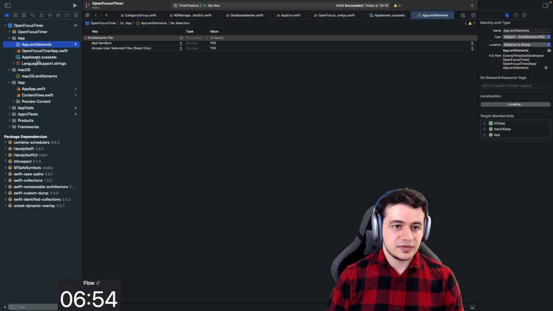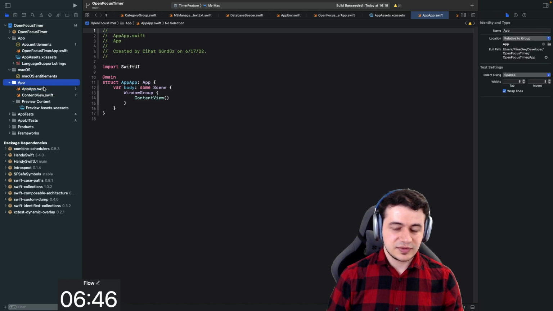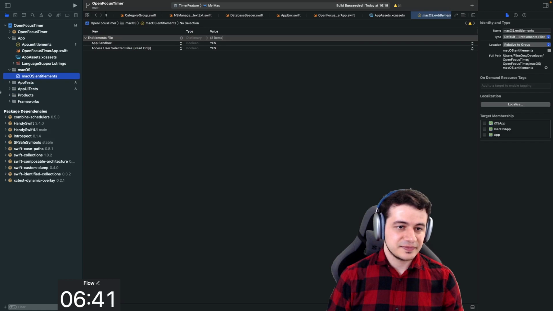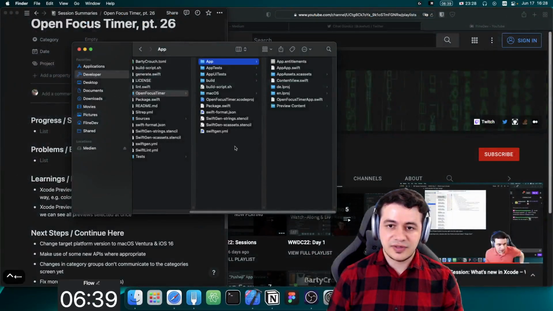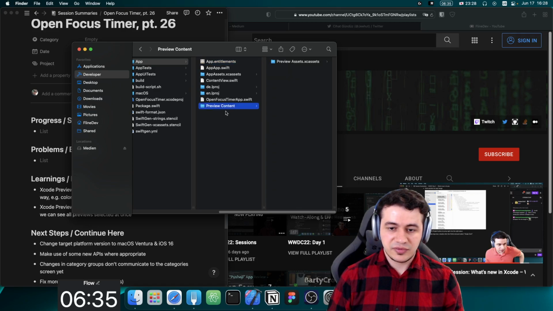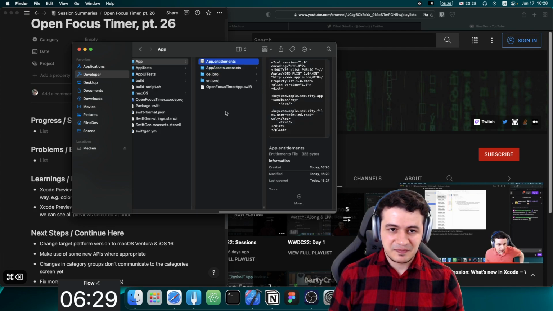All right, this doesn't need to be linked, and I think this one I can remove entirely, and the preview content and all this stuff we don't need. So I'm going to delete these folder, the references. I should have deleted the files. All right, this was preview contents was part of that. Content view was part of that. App.swift was part of that.